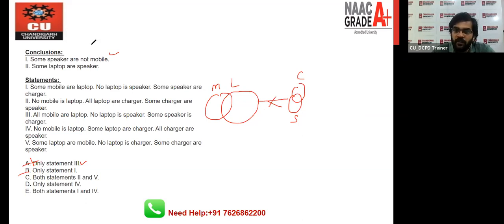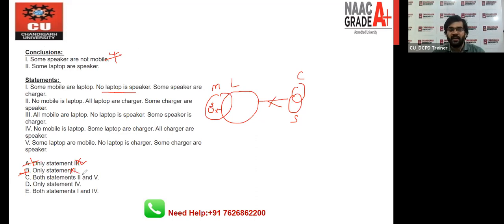We all know, when the statement is like this, no laptop is speaker, you can draw the speaker circle right hand side, you can also draw speaker left hand side, means if you will draw speaker circle here, and read this, some speaker are not mobile, this is wrong. So there is no need to check second conclusion. If there is no need to check second conclusion, the work is over, right? Means the option number B is wrong one, means third one is wrong, B1 is wrong.